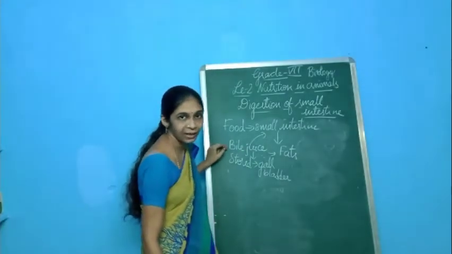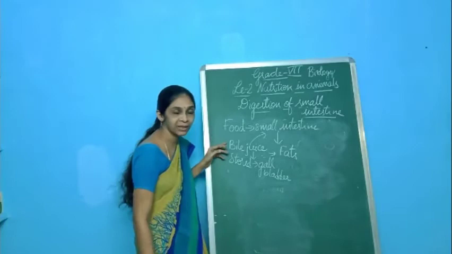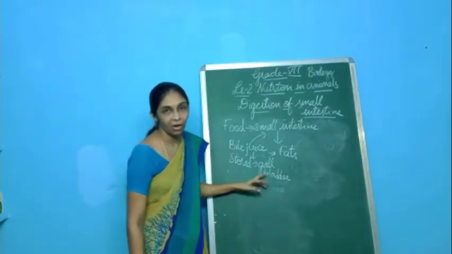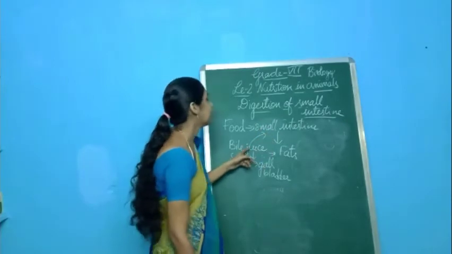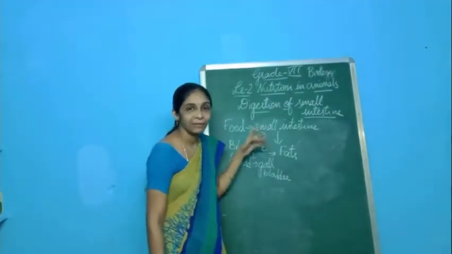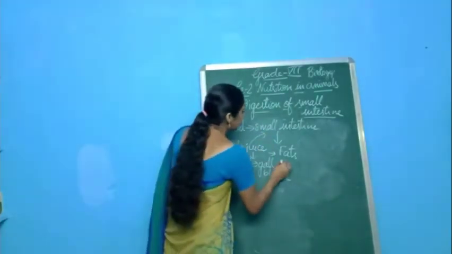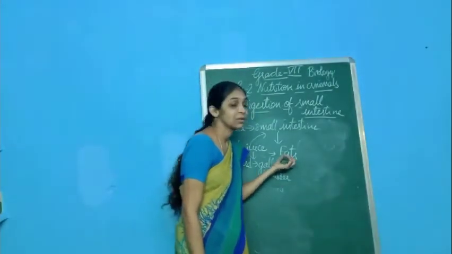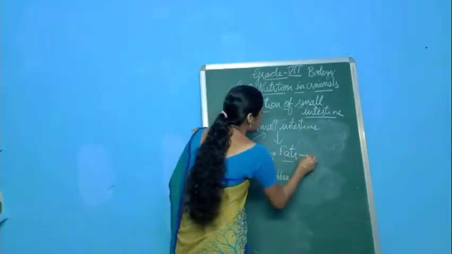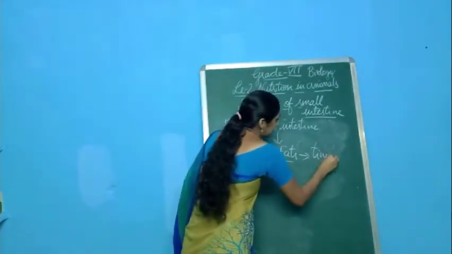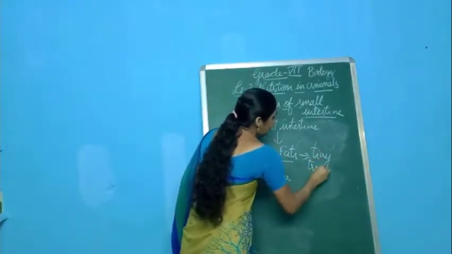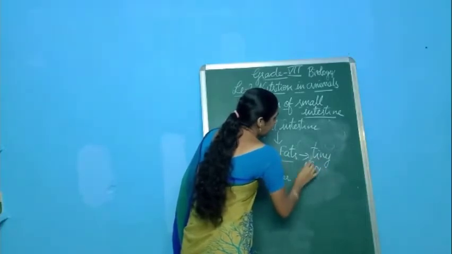Bile juice is a digestive juice secreted by the liver and stored in the gallbladder. Whenever the food enters into the small intestine, this bile juice will act on the fats present in the food. These fats are broken down into tiny droplets.